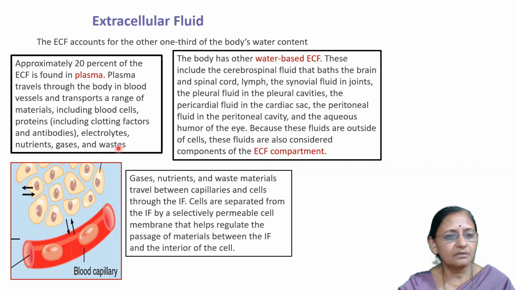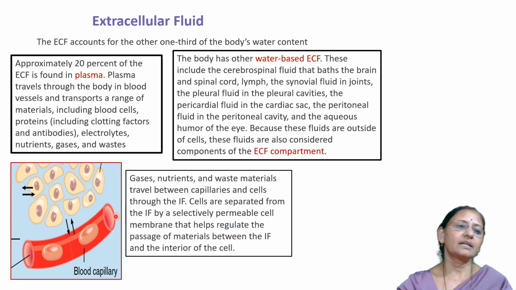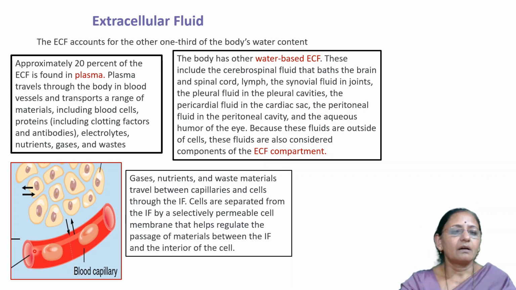Then waste, different types of waste released by the cell, that is nitrogenous waste, as well as carbon dioxide, a toxic substance released by the cell, finally entering blood. And blood transports this from cell level to lung level. Thus, from lung level to cell level, these substances are again transported. In this way, there is a transport of these substances along with the plasma.